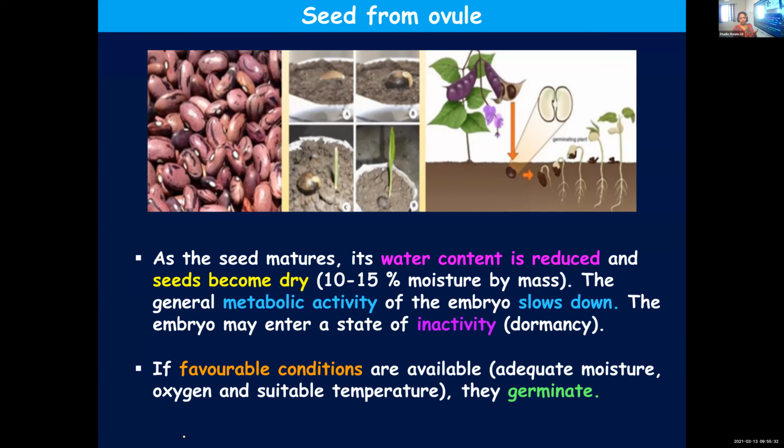So, as I told you, as the seed development proceeds, the water content gets reduced, and that is why we are able to store it for a longer time. During this time, the metabolic activity of the embryo slows down and it enters a stage of inactivity. Inside the seed, the embryo is there. That is why when suitable conditions like temperature, water and moisture are provided, they are able to germinate and form a new plant.